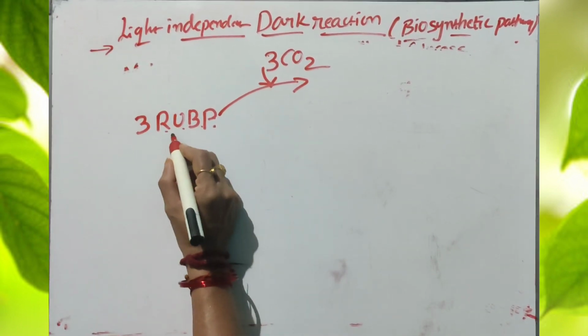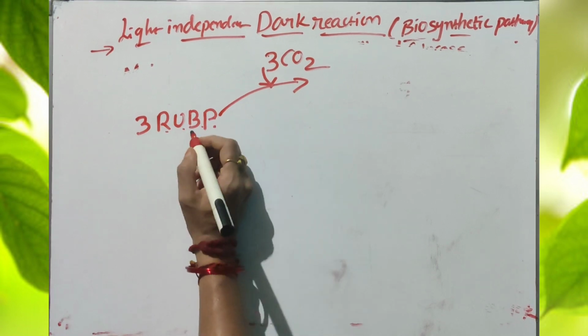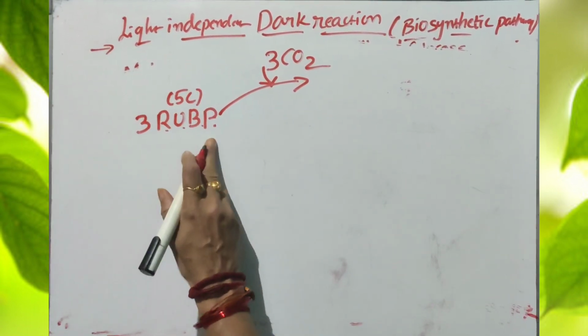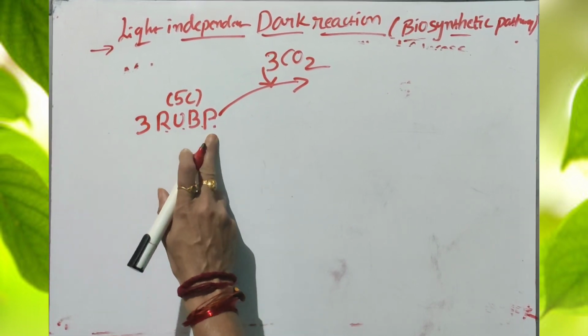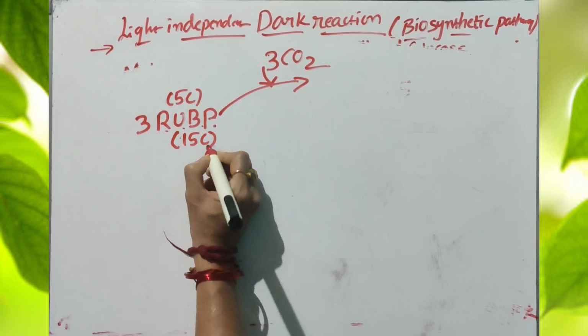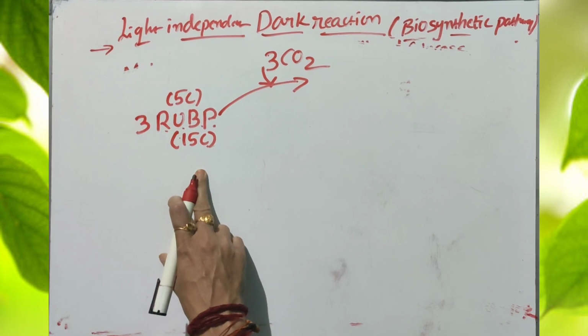Ribulose bisphosphate is a pentose sugar. How many carbon atoms are in ribulose bisphosphate? RuBP is a 5 carbon compound. Totally 3 molecules of RuBP, so 3 fives are 15 carbons involved in the dark reaction. This is the start of the dark reaction.